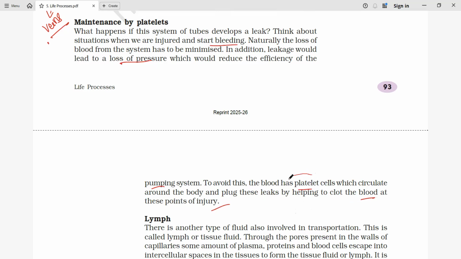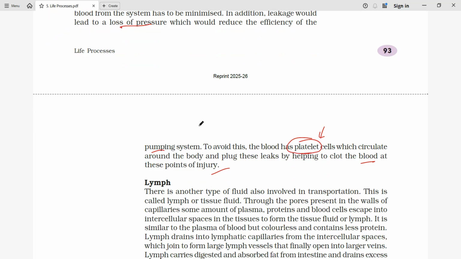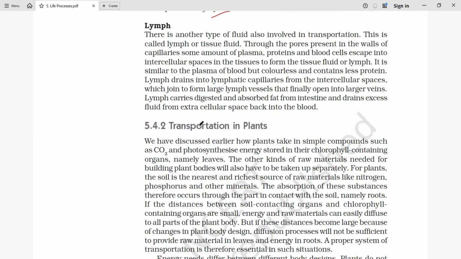Sometimes you hear that in the case of dengue, the platelets of a person suffering from dengue decrease. That decrease of platelets is dangerous, so it should be protected, as platelets help in blood clotting. Apart from this, you have heard that vitamin K also helps in blood clotting.